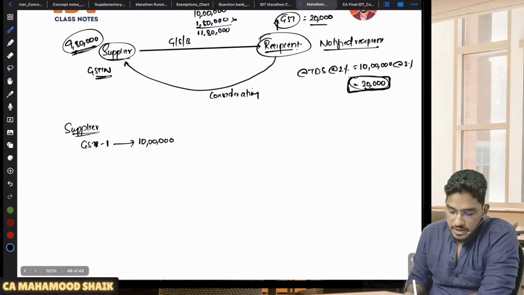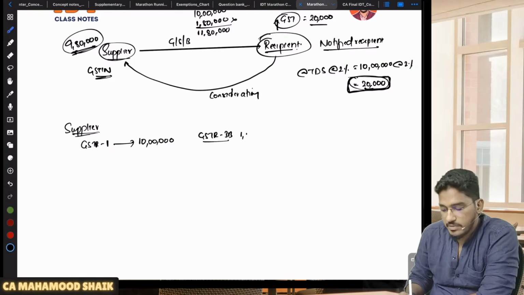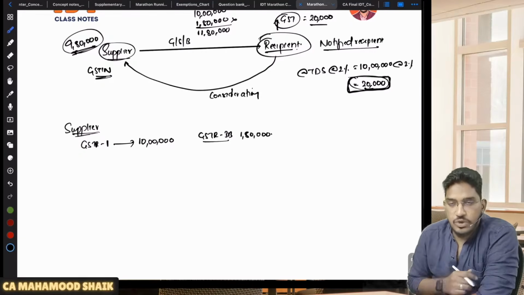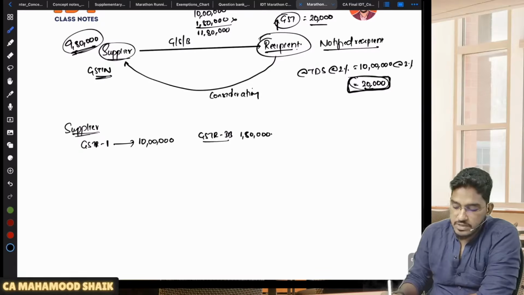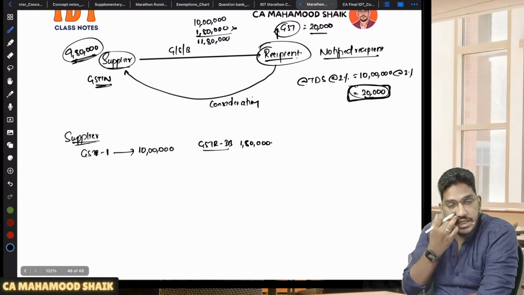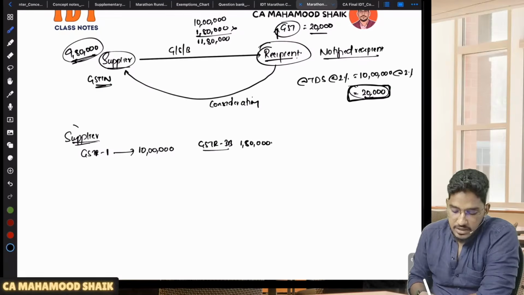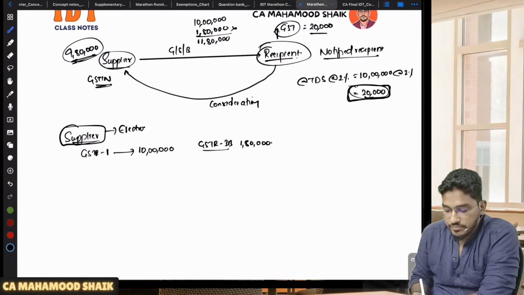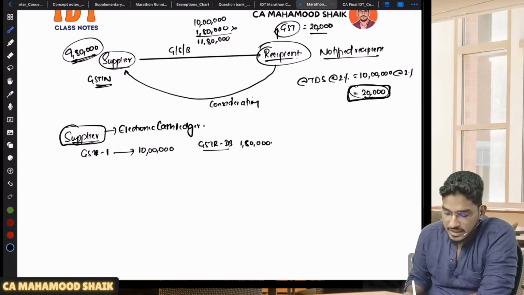So now what will happen in your GSTR3B? This liability will come. Let us say in your GSTR3B, 1,80,000 rupees of liability will come. But the supplier is not a fool to pay 1,80,000, because his money has already been deducted. Whatever amount has been deducted by the recipient and deposited with the GST department, this supplier can claim that amount in his electronic cash ledger.